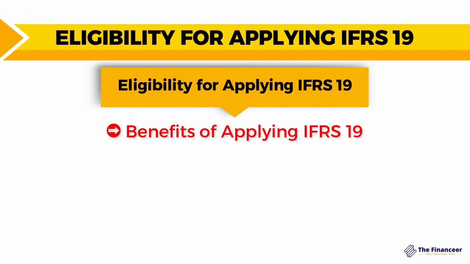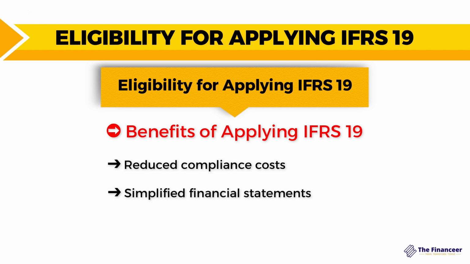Now, what are the benefits of applying IFRS 19? For eligible subsidiaries, applying IFRS 19 offers several benefits. As we discussed before, it will reduce the compliance cost, because less complex financial reporting requirements will lead to lower accounting and auditing fees. IFRS 19 will provide reduced requirements for disclosure and reporting. IFRS 19 also will result in simplified financial statements, because a more concise presentation allows for easier internal analysis for decision making. And finally, it will increase efficiency, because a streamlined reporting process allows for faster financial statement preparation.